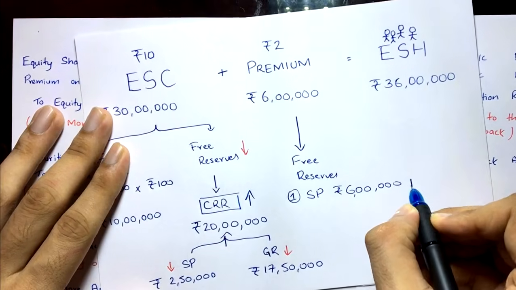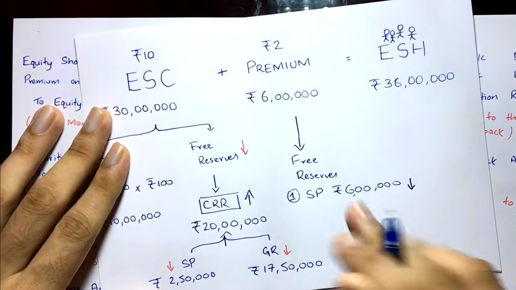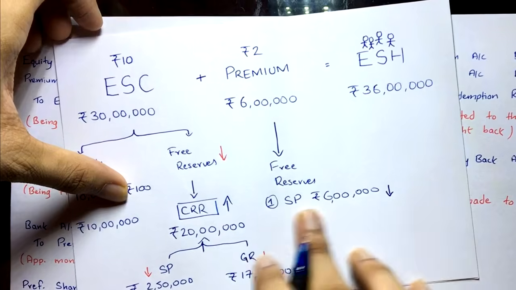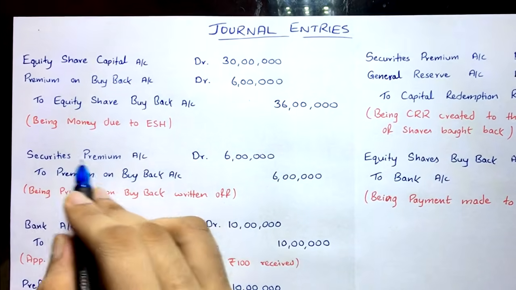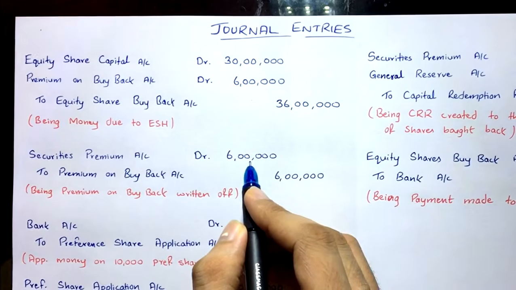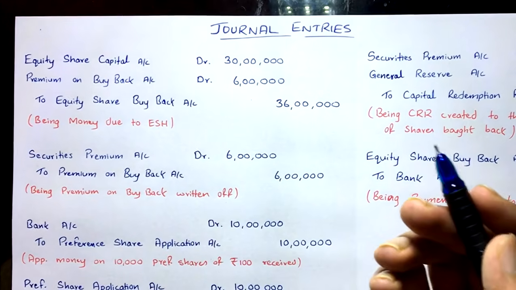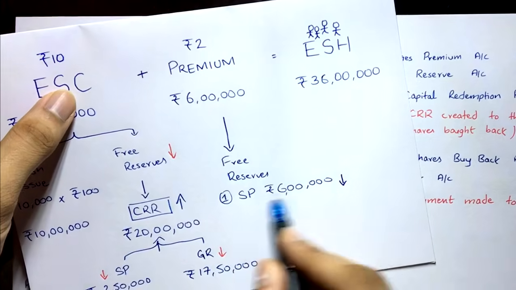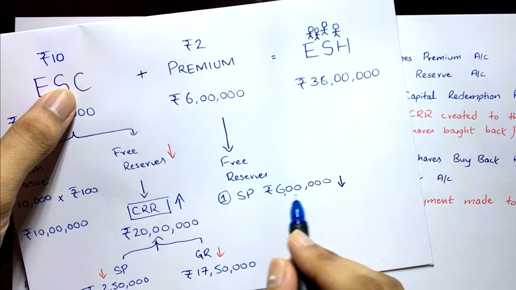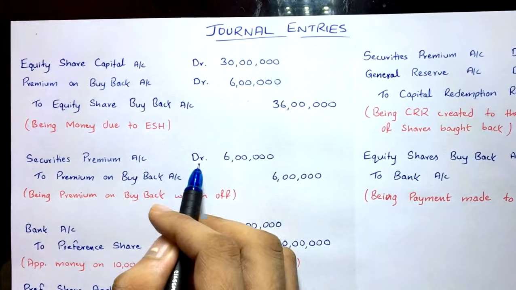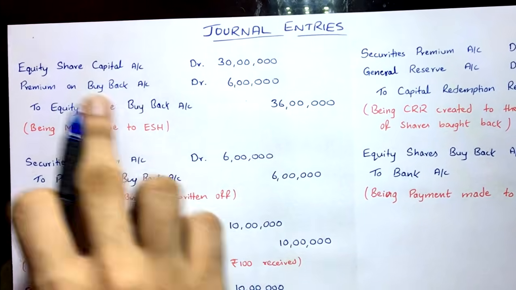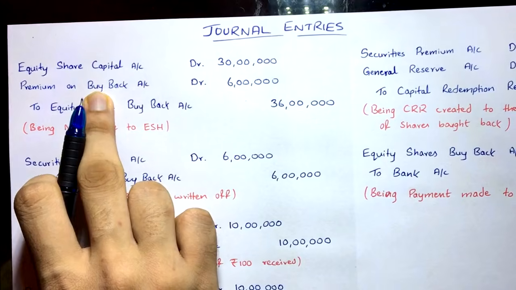So this securities premium is reducing. All right. So if reserves reduce, if equity reduces, what do you have to do? You have to debit that. Securities premium account debit 6 lakh, because reserves always have credit balances. Now you're using the reserve over here to write off the premium. So if you're using the reserve, it means the reserve is decreasing. So securities premium account debit 6 lakh, and then here premium, this was debited over here, so you have to